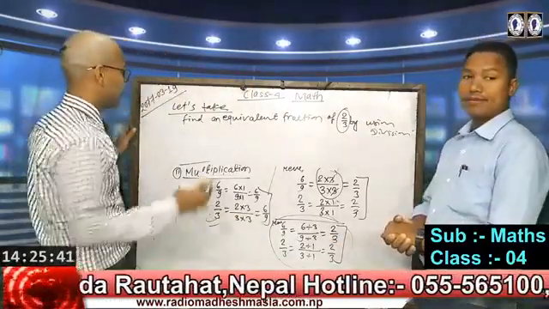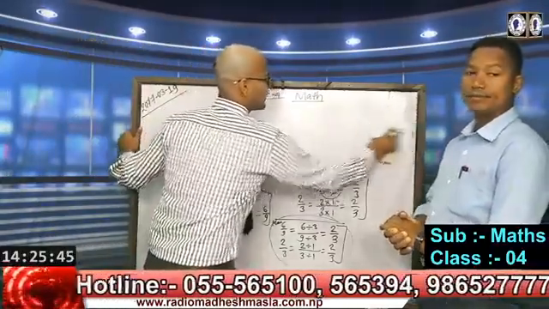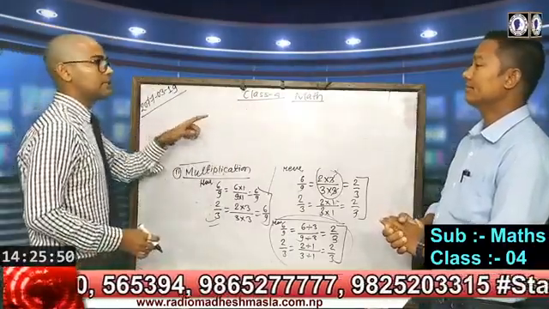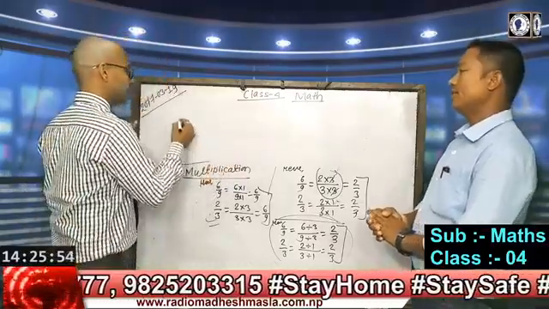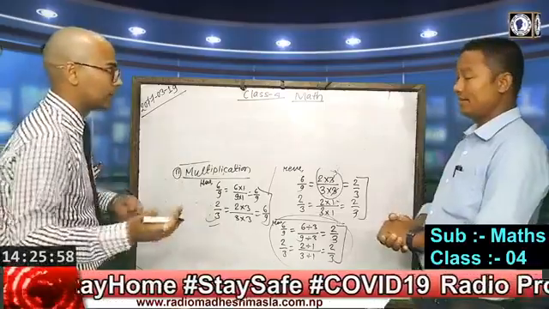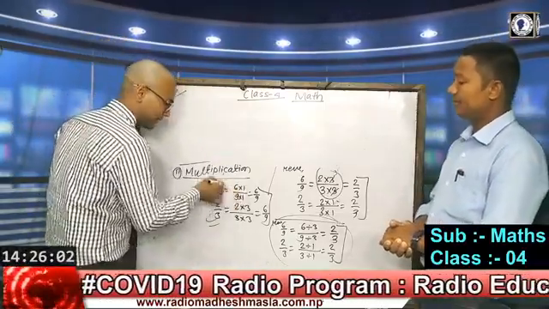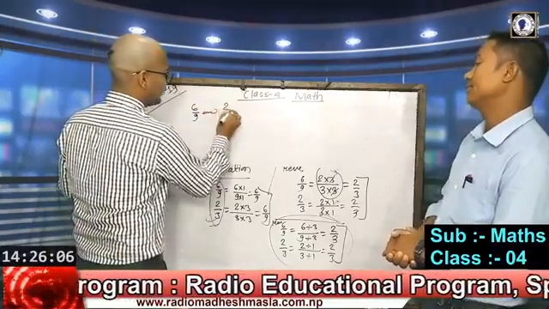In the same way, suppose the question is like this: state whether the given fractions are equivalent or not. At that time, suppose we have the fractions 6 by 9 and 2 by 3.